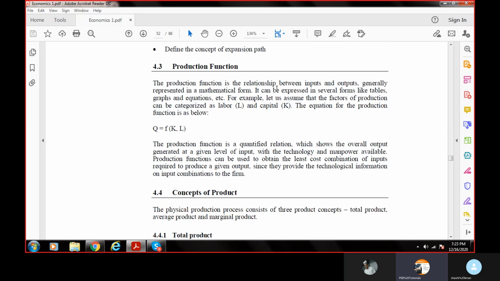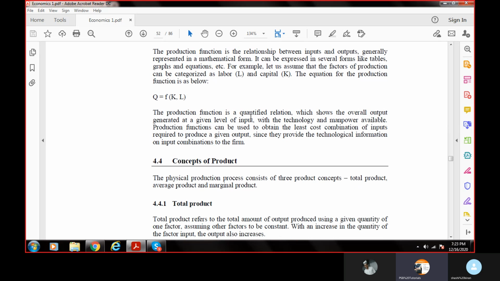Now let us move to the book. So what is a production function? As I told, production function is the normal relationship. It quantifies the relationship which shows the overall output generated at a given level of input, with the technology and manpower available being constant. Whenever we are representing a relationship that Q is a function of K, L, there has to be some constancy. In economics we always deal with the assumption that this is constant, because everything cannot be variable. If everything is variable, then we don't have to deal with the production function, right?